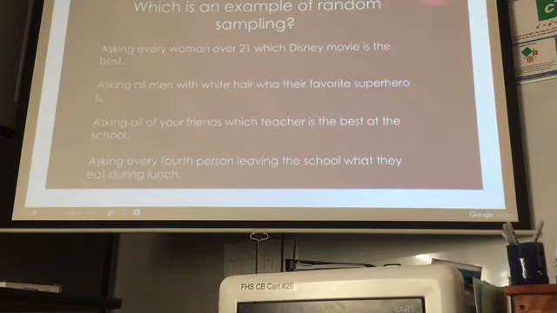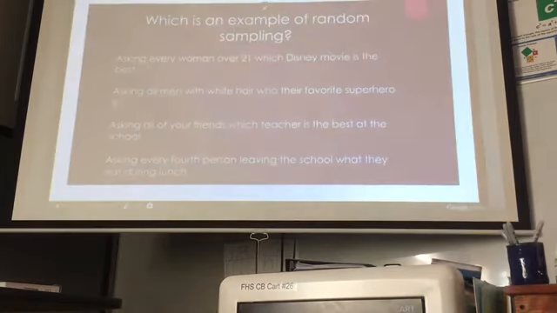I also can't just choose women over the age of 21, or I would be ignoring all of the younger population and what they think the best Disney movie is. Now, if what I want to know is what women over 21 think the best Disney movie is, the problem is that it's not a random sample, then it would be the entire population, which makes it a census.